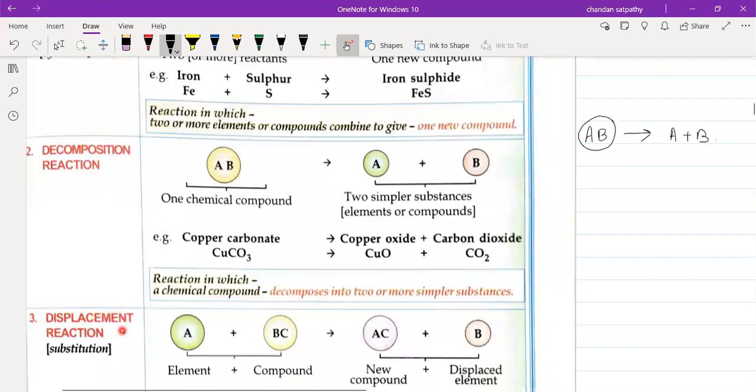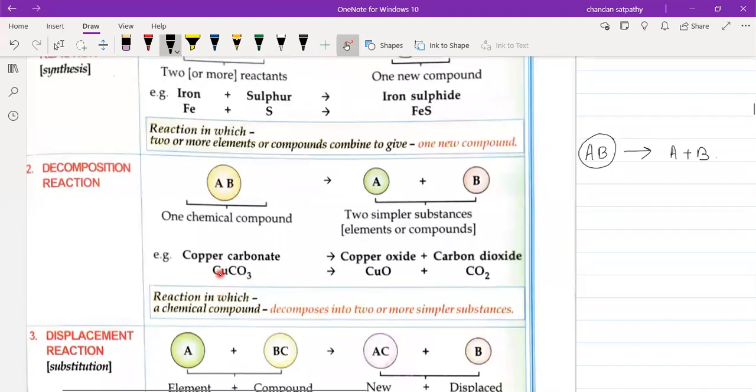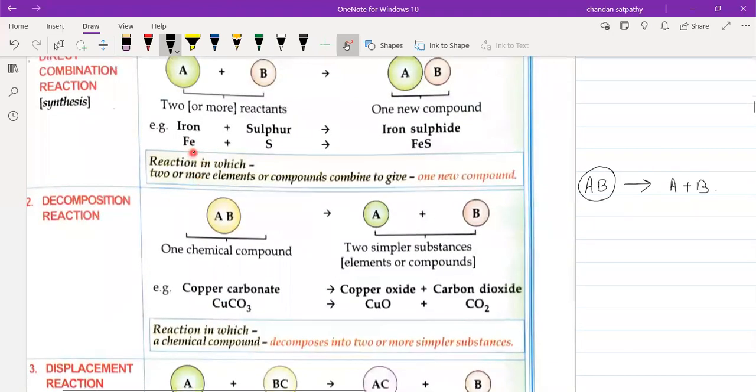Next is displacement reaction. Here some examples are given. In the combination reaction, iron combines with sulfur to form iron sulfide. Here you see that two reactants are there, iron and sulfur, but the product is only one, that is iron sulfide. So it is a direct combination reaction.